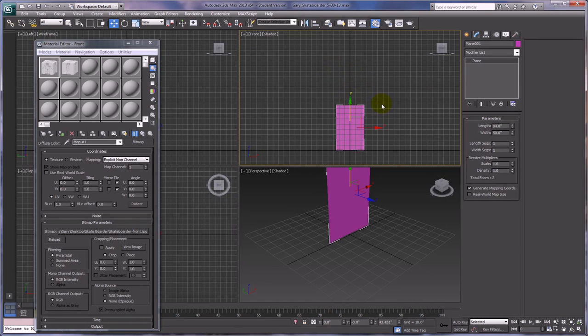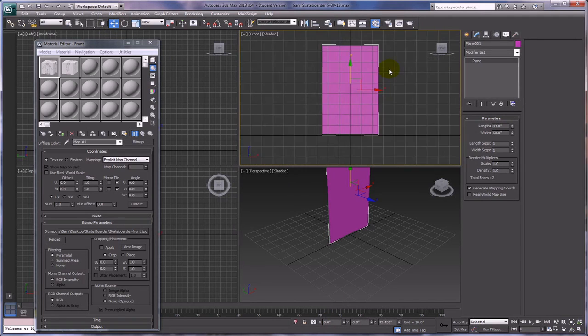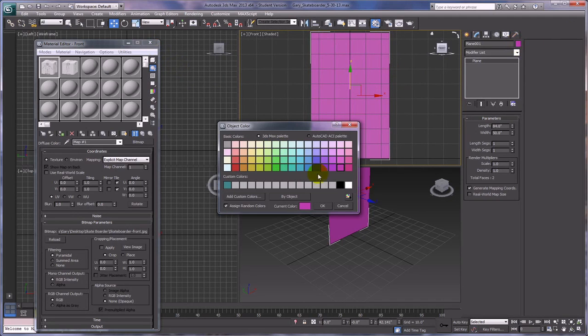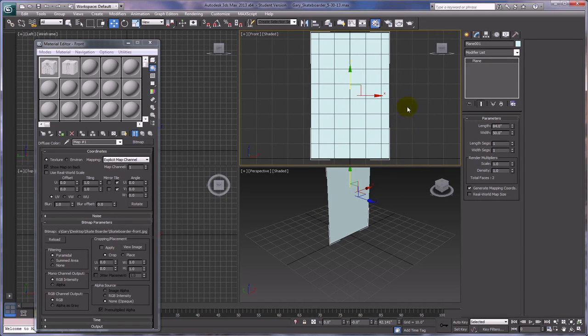And I'm going to move that down. I'm going to zoom in just a little bit here, so I can see a little bit better. The positioning up and down doesn't have to be precise, but it's nice to get it close. All right, so we've got a start here. I'm going to change this color to something a little less busy looking. So I'm going to change it to this really pale blue or something. Say okay, there we go. It's a little bright of a color, it'd be distracting.